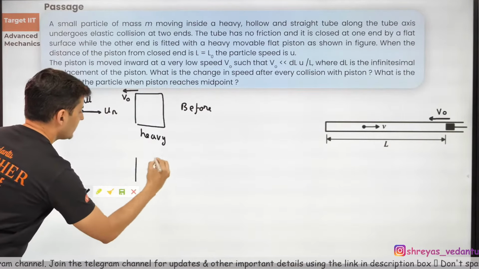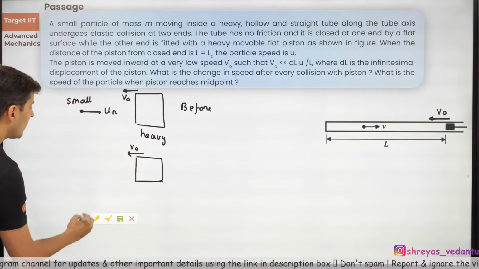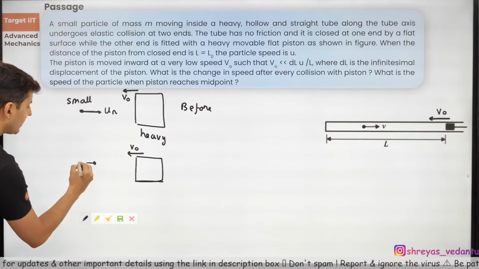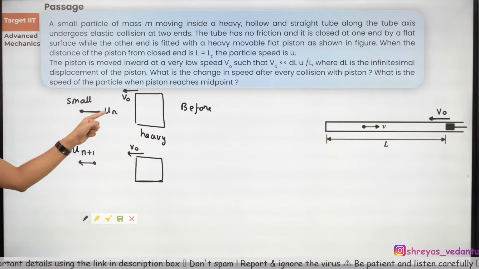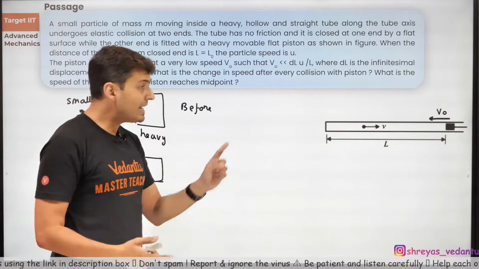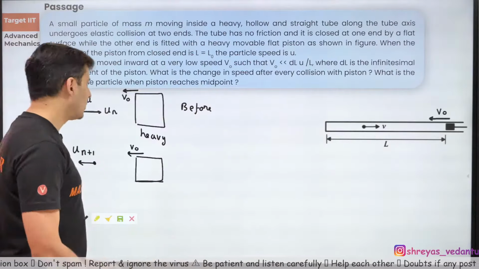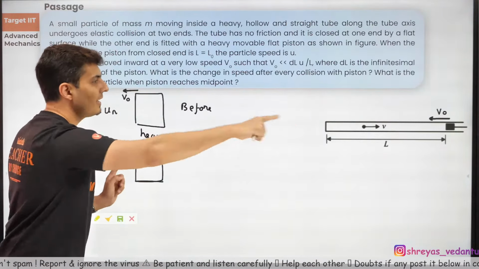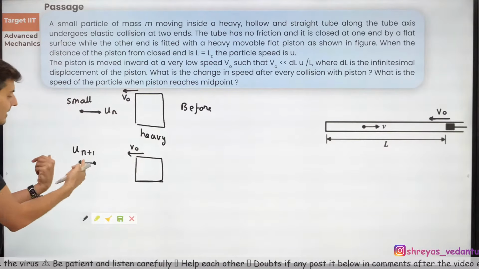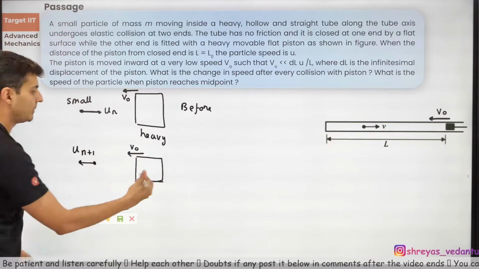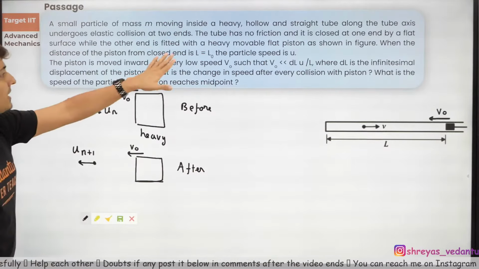After the collision, that heavy mass will still continue to move with velocity V0, but this small particle will have some new velocity un plus 1. You might be wondering, what is this n? N is the number of collisions. So during the nth collision, just before it was un, afterwards it is un plus 1. So this is the new speed. This is afterwards.